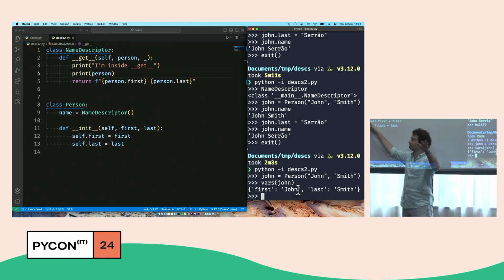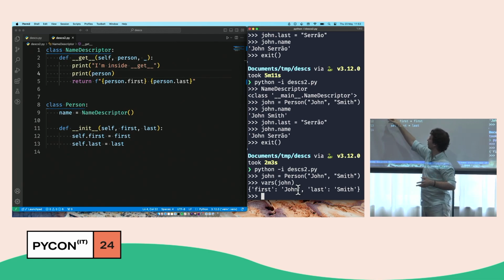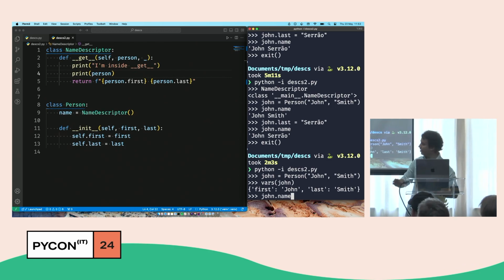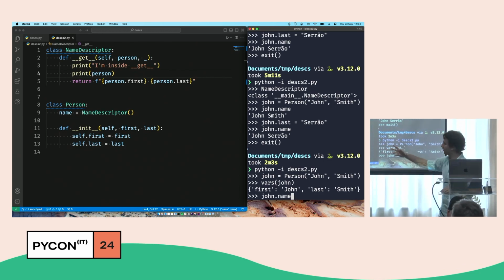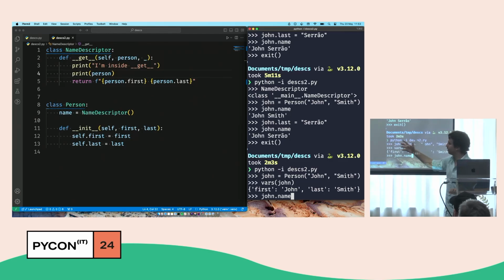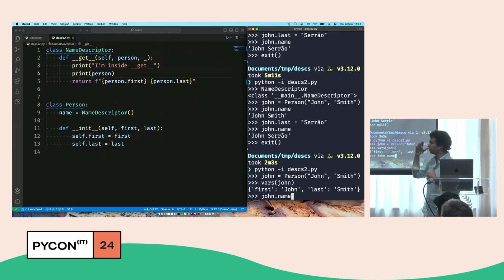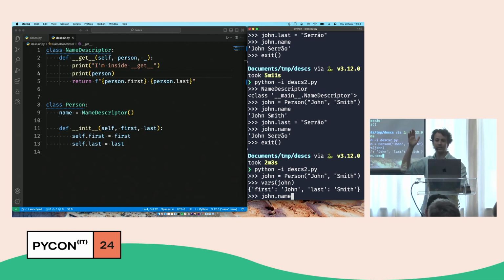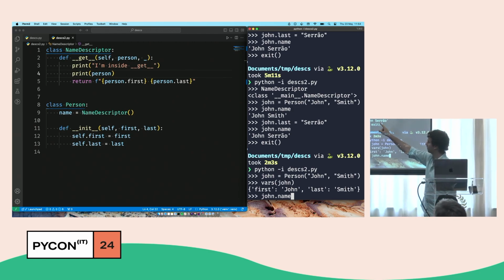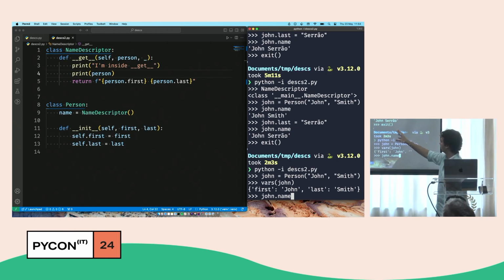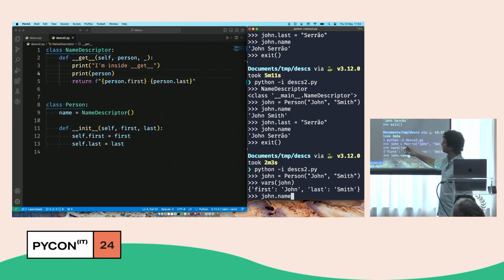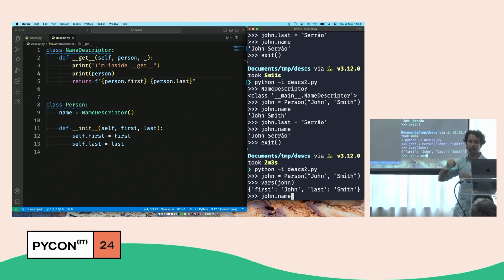I'm just pointing for people that were watching the stream, I'm sorry. So the name is inside the person. So when I do John.name, I'm going to fetch that name, the name descriptor. The name descriptor is an object. And Python will check behind the scenes. We don't see it, but behind the scenes, Python will see if the name descriptor has a very specific method, a method called __get__. And because it does, Python will call that method over there at the top. And Python will take this John and put it inside person. Python does it for us.